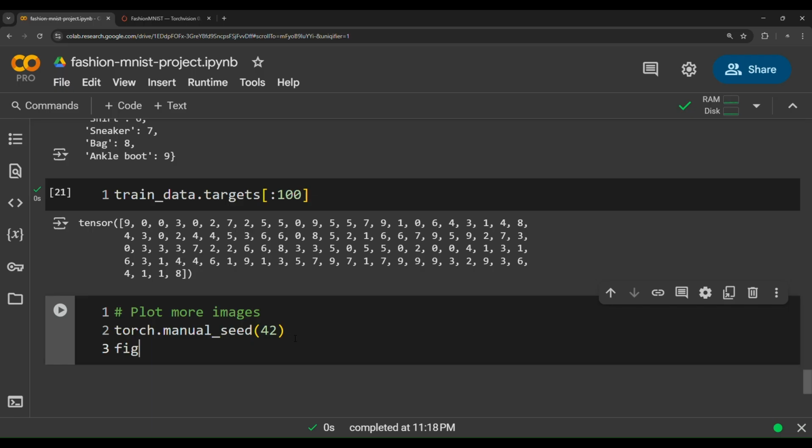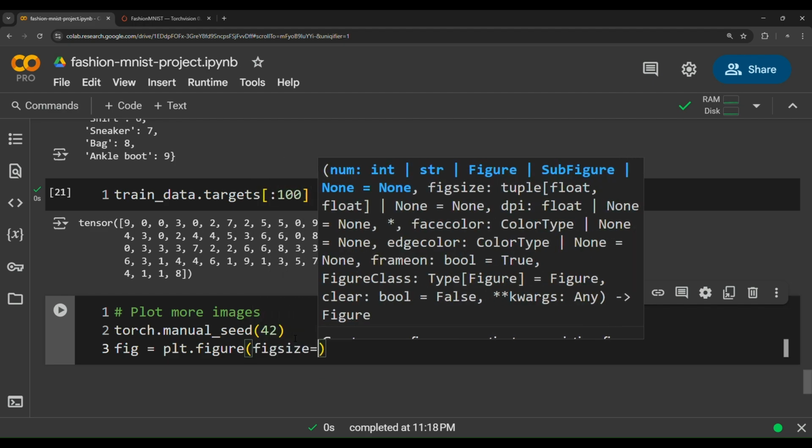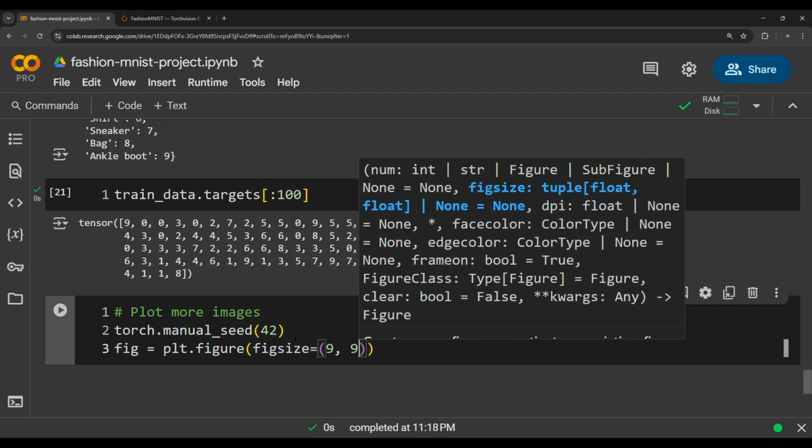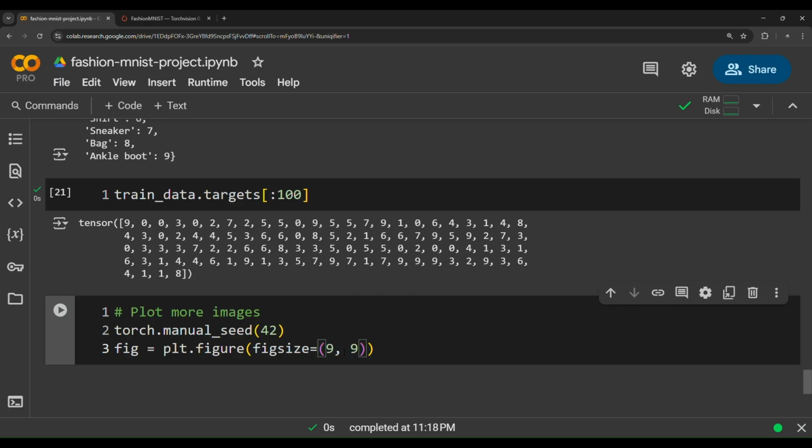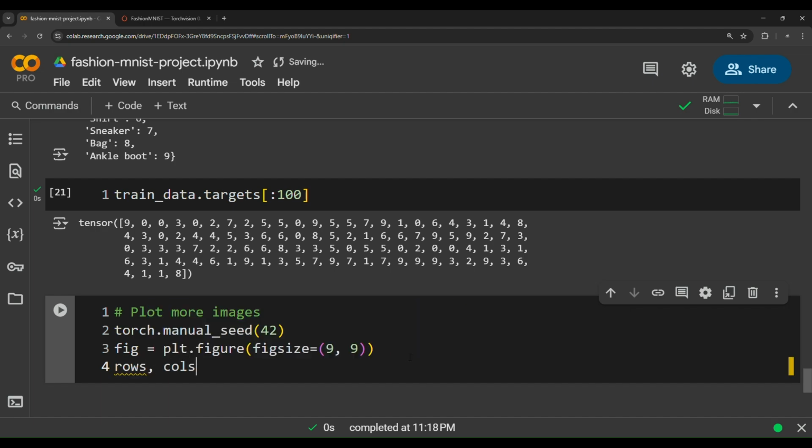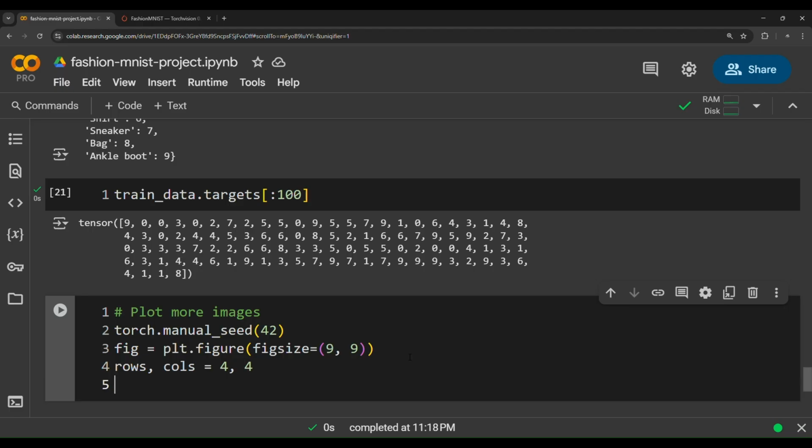And then plt.figure, and then pass figsize. The size of the figure is 9, 9, so we have 9 height, 9 width. And then rows, columns. How many rows do you want? 4. How many columns do I want? 4. And then we're going to create a for loop.